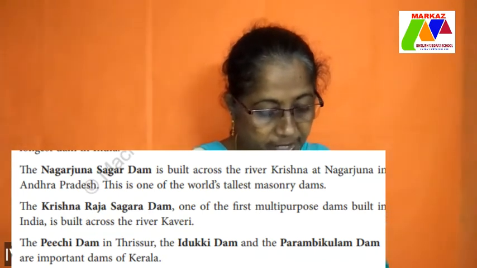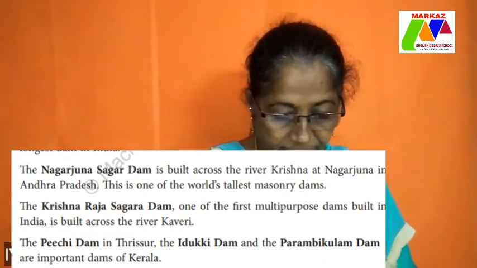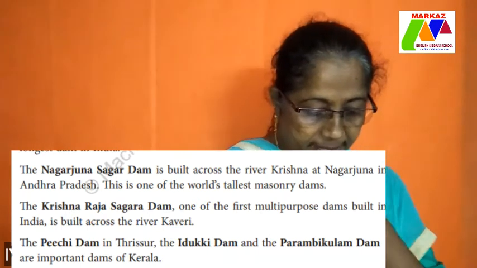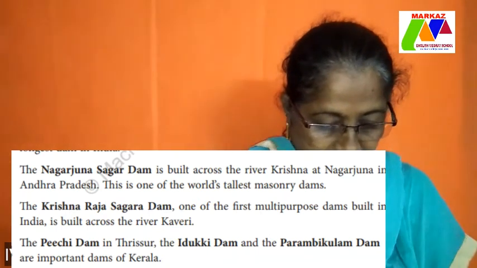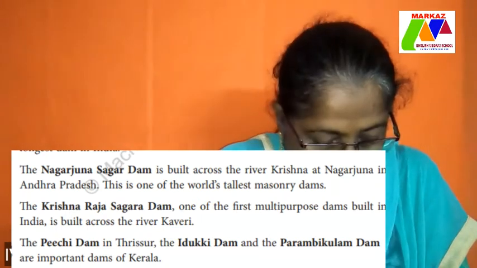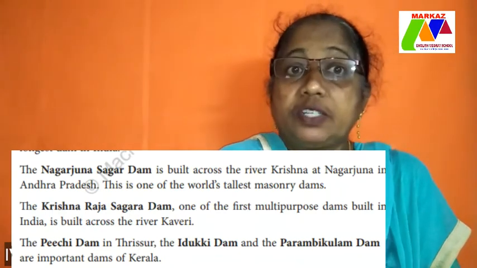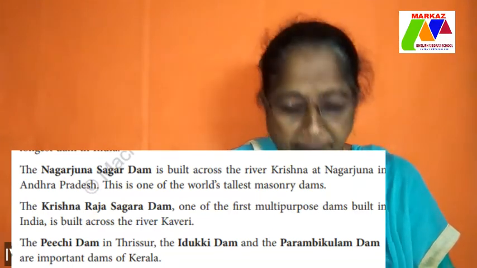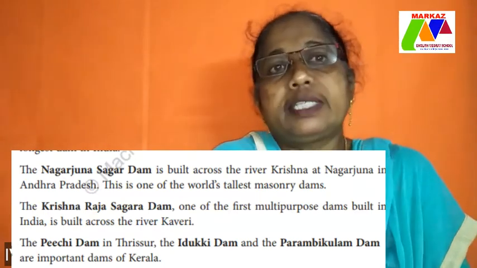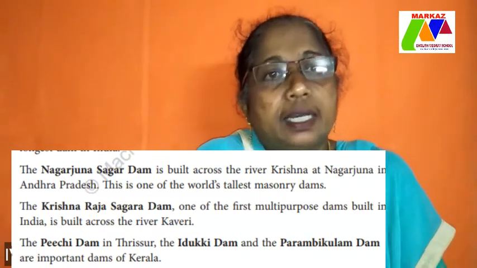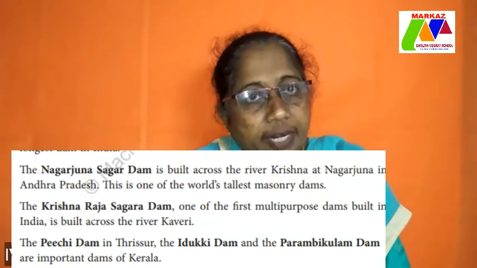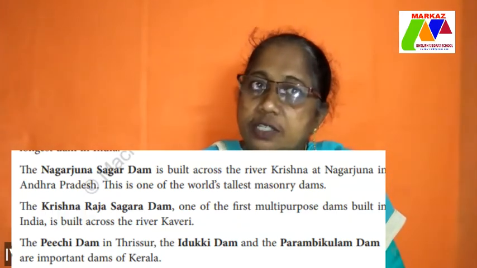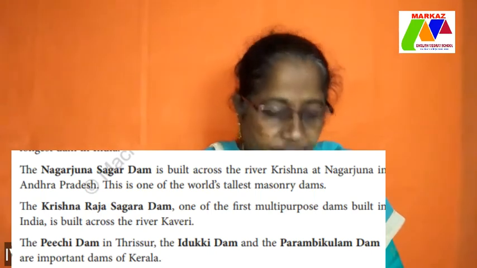Next one, the Krishnaraja Sagar Dam, one of the first multi-purpose dams built in India, is built across the river Kaveri. Why do you say multi-purpose? Because it gives water for hydroelectric power, and also the water is used for irrigation.